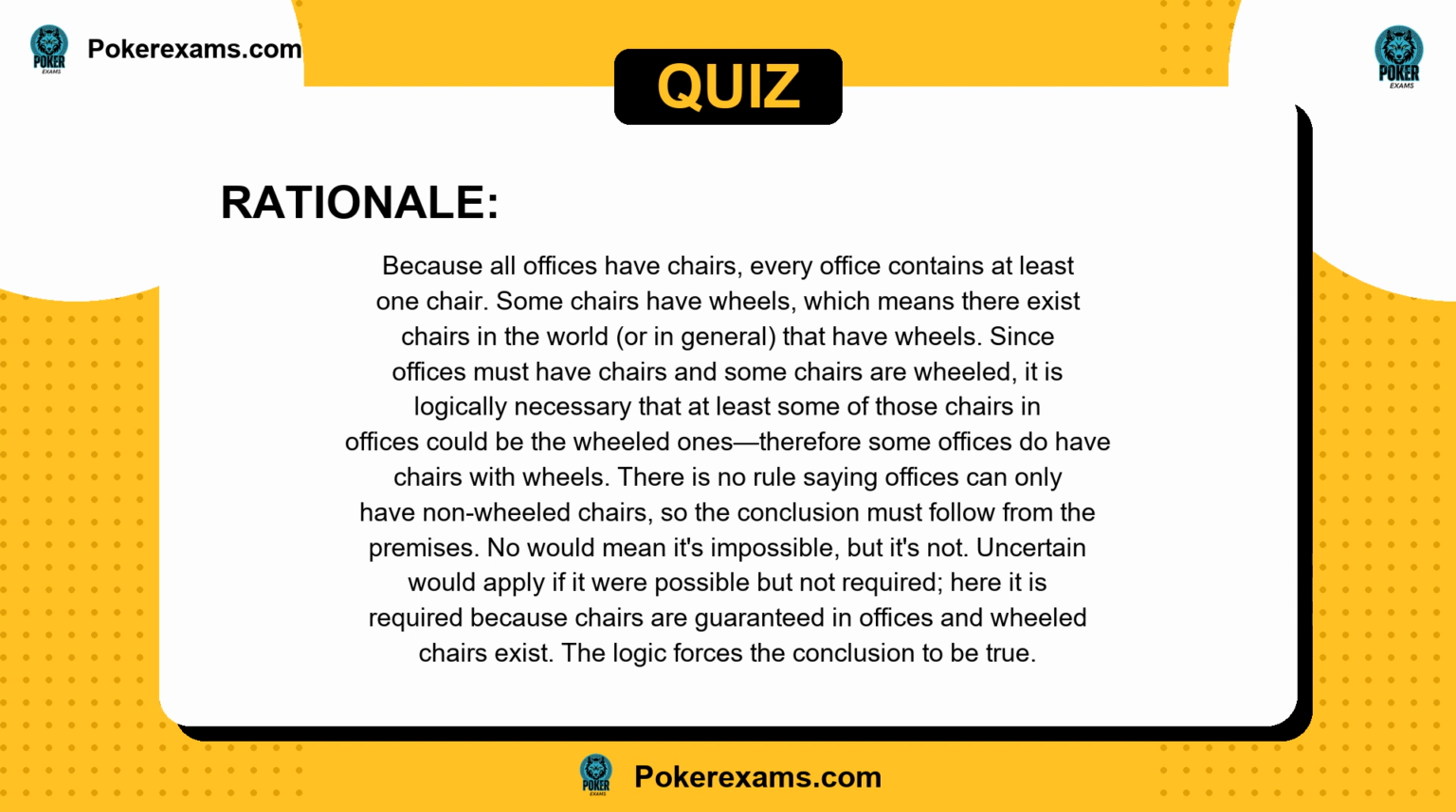No would mean it's impossible, but it's not. Uncertain would apply if it were possible but not required. Here it is required because chairs are guaranteed in offices and wheeled chairs exist. The logic forces the conclusion to be true.